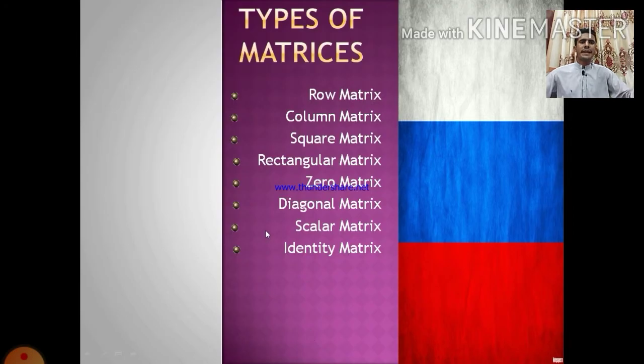My next topic is types of matrices. Number 1, row matrix. Number 2, column matrix. Number 3, square matrix. And number 4, rectangular matrix. Number 5, zero matrix. And number 6, diagonal matrix. And number 7, scalar matrix. And number 8, identity matrix.